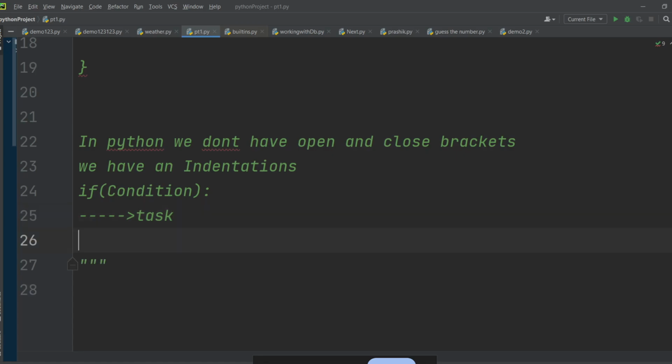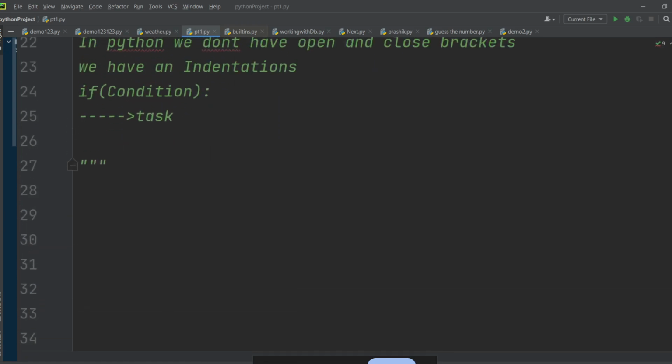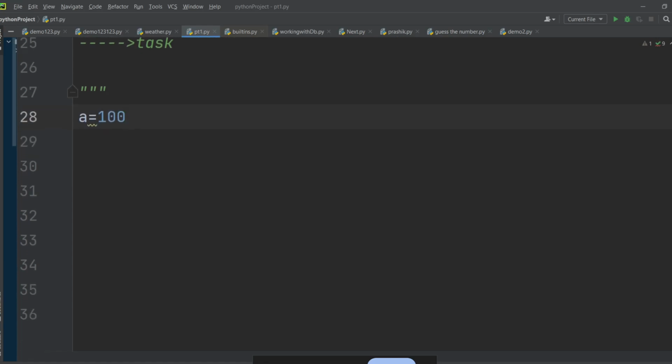So if you are getting confused, let's see. I wanted to check whether the number is even or odd. So how can we do it, and what is this indentation? I will write a is equal to 100. I want to check whether this number is even or odd. Okay, let's take 24.